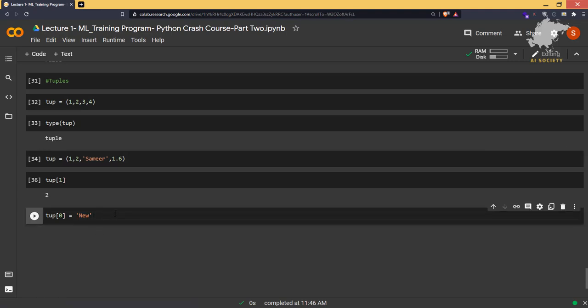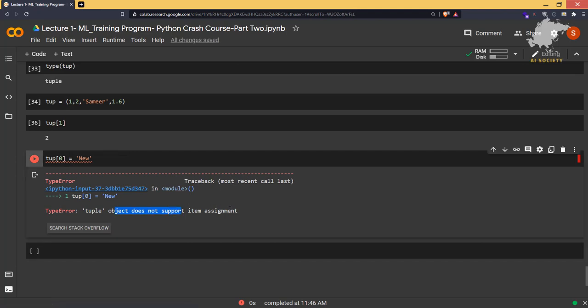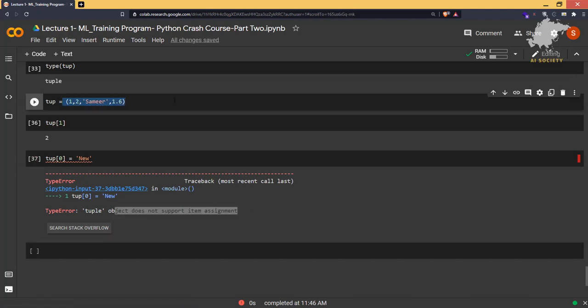That means tuples are immutable. When the elements of a tuple are defined, you cannot change those elements. So if I press enter, it will say tuple does not support item assignment. Once the elements are defined inside the tuple, you cannot change them. So that is the one difference between list and tuple. Don't worry, in the next video I'll be telling you all the differences between all those 4 and how all those 4 are really useful in their own way.